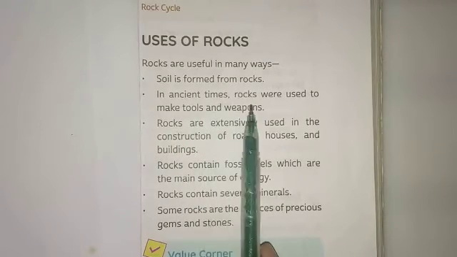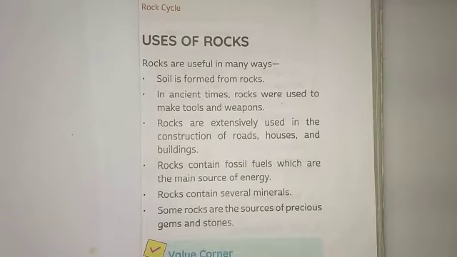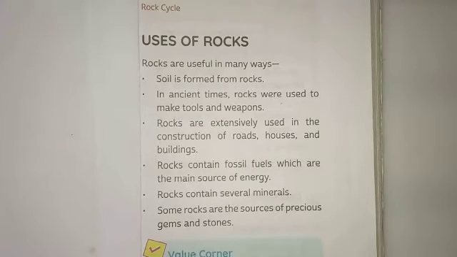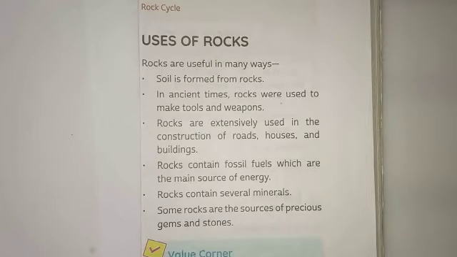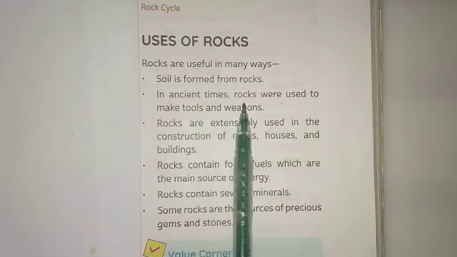Next, in ancient times, rocks were used to make tools and weapons. Tools and weapons in the sense, for agricultural activities, we need them for plowing, and like an axe. We use an axe for cutting, for breaking down wood, and even while hunting. All these things they did using rocks as basic stone, before they were using iron or steel or anything. The earlier human beings were using rocks as the basic tools and weapons for hunting, for agricultural activities, for anything which they wanted to get.